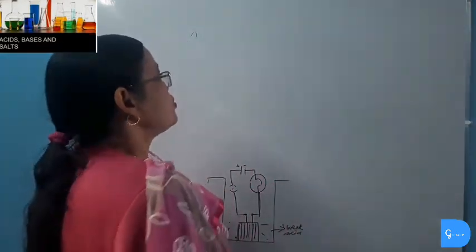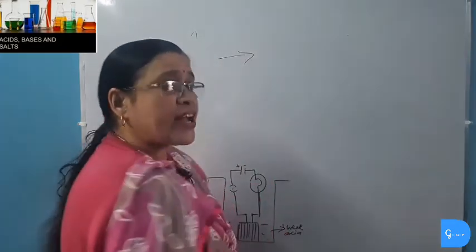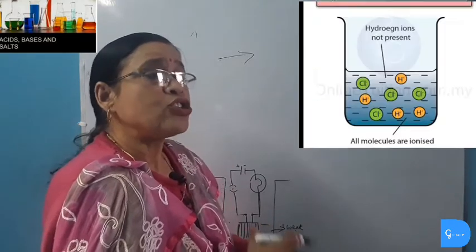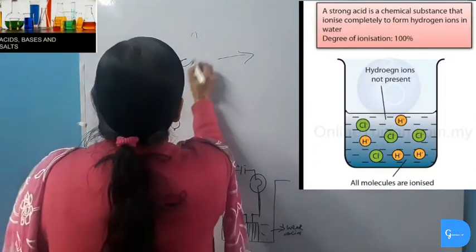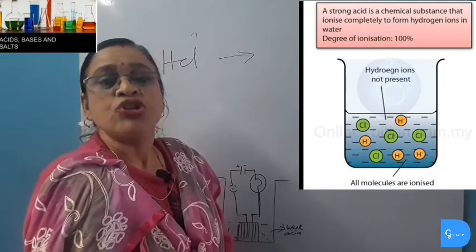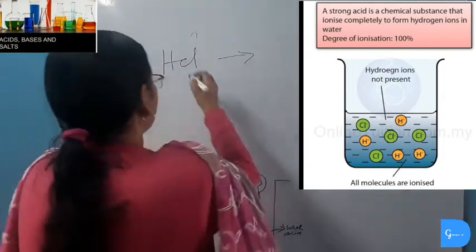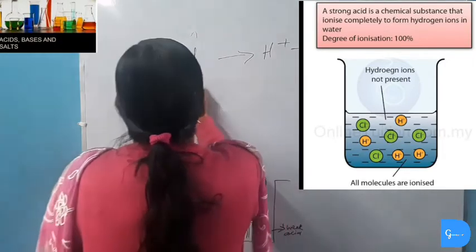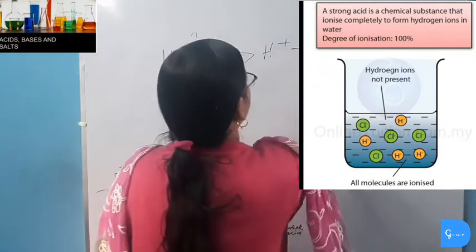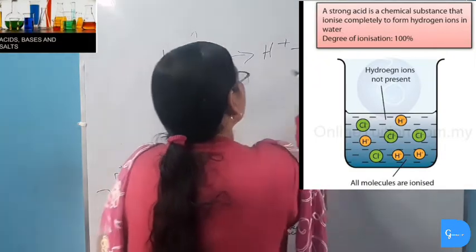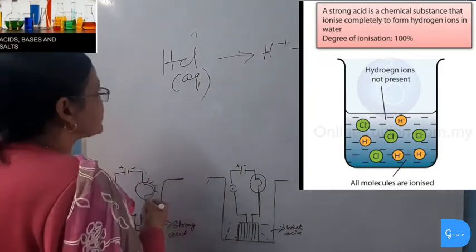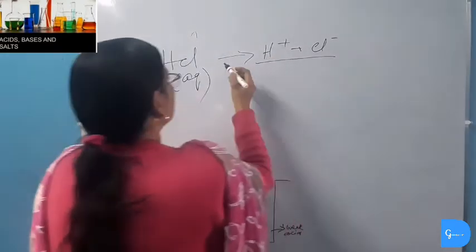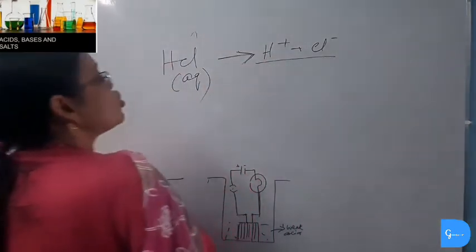Now we will study why acids are strong or why acids are weak. In strong acid, complete ionization of hydrogen ion takes place. That is, there is a large concentration of hydrogen ion in strong acid. Suppose we are taking the mineral acids. We know that mineral acids are strong acids except carbonic acid. So we are taking hydrochloric acid. Hydrochloric acid will completely ionize in water. It must be in aqueous solution, ionizing in water to produce hydrogen ion and chlorine ion. Similarly, sulfuric acid and nitric acid will also completely ionize to form hydrogen ion.